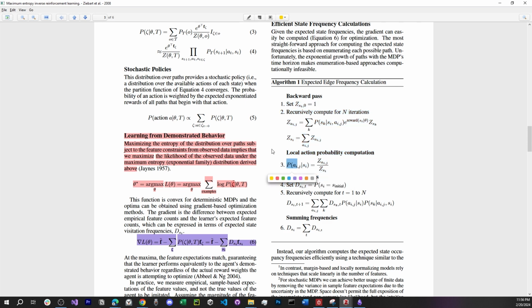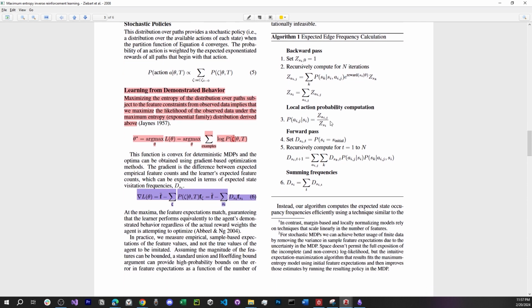In the case of using partition functions, we say that the probability of each action in a state is the partition function of that action divided by the partition function of that state. And this state's partition function is just the summation over all actions. This is exactly the same as value iteration, except for a little twist: instead of using the values, we are using e to the power of reward.